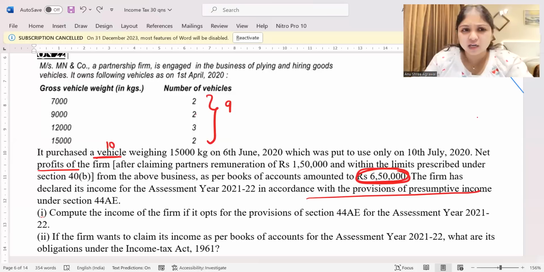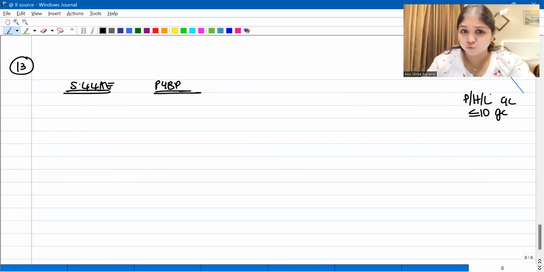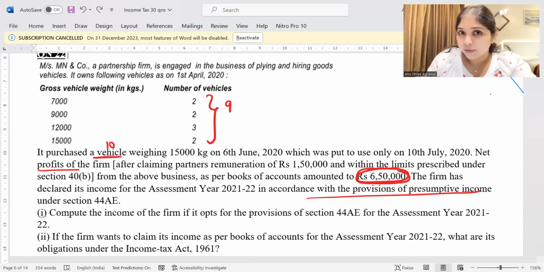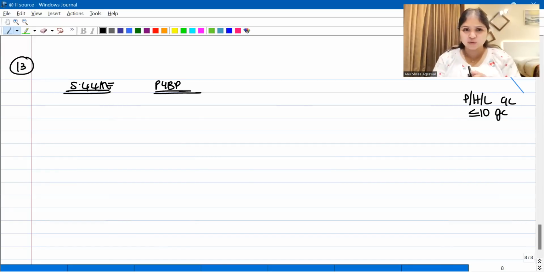The assessee can even be a partnership firm. The assessee is a partnership firm, that is okay. Even a partnership firm is allowed. The assessee has to be in the business of plying, hiring, leasing goods carriages, and should not have more than 10 goods carriages. These conditions are fulfilled over here because how many vehicles does the assessee have in total? Initially, we have only 9 vehicles. Then we have one more vehicle which we purchased during the year. So no, we don't have more than 10 vehicles, and the assessee is in the business of plying, hiring, leasing goods carriages only. All our conditions are fulfilled. So therefore, yes, we can follow 44AE.